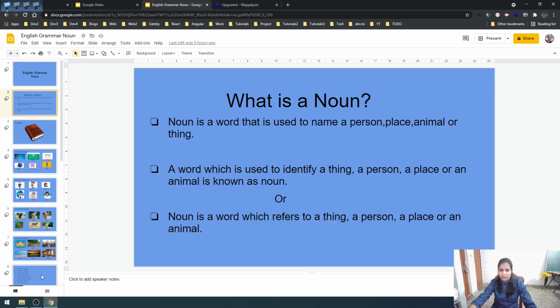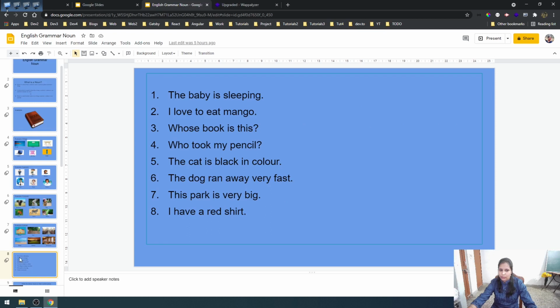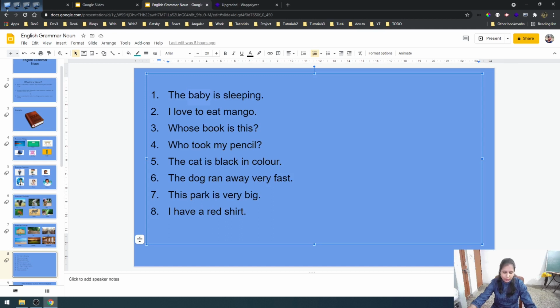Yes? So let us do some questions on this. Our first question is, the baby is sleeping. Okay. So what is the noun here? Here the baby is the noun. So we will underline it here. If you want, you can also write it in your notebook for better practice. Okay.